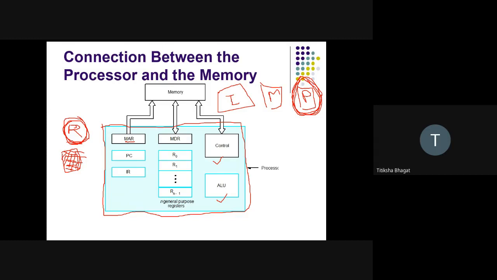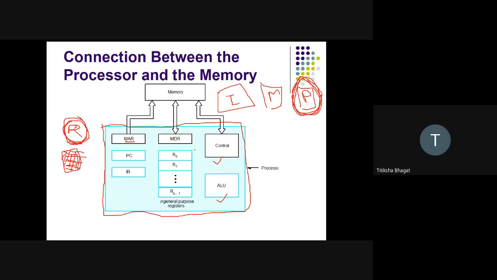The next register is MDR, which stands for memory data register. The next register is the program counter, a special purpose register. Then we have IR, which stands for instruction register.